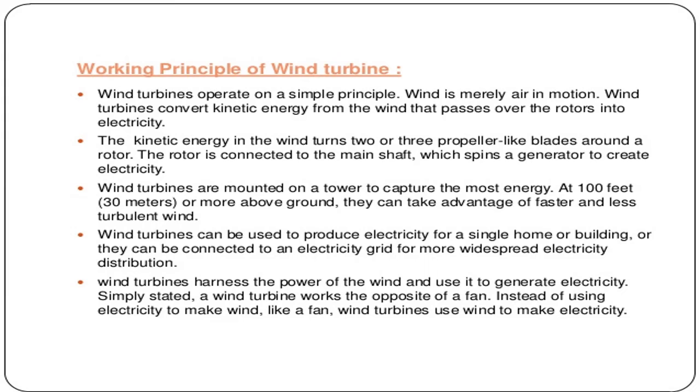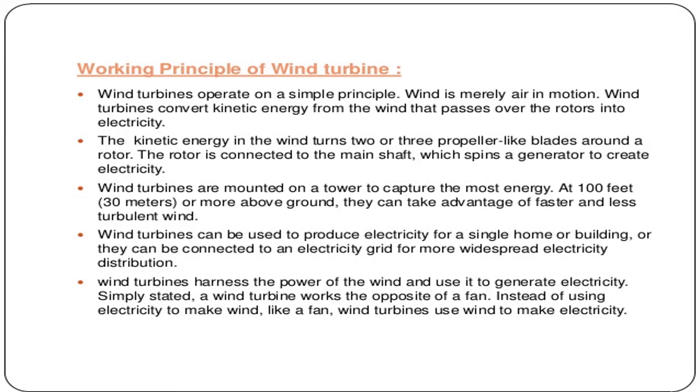The rotor is connected to the main shaft, which spins a generator to create electricity. Wind turbines are mounted on a tower to capture the most energy. At 100 feet or 30 meters or more above ground, they can take advantage of faster and less turbulent wind.